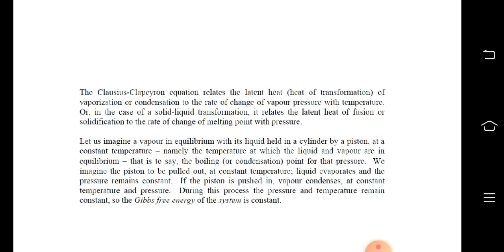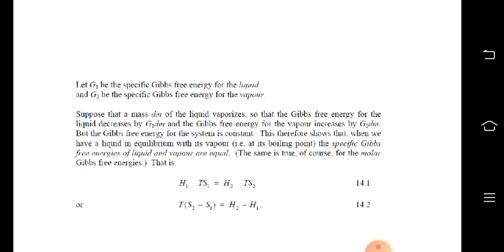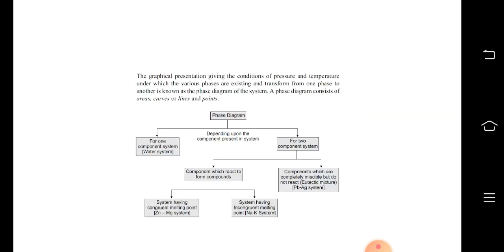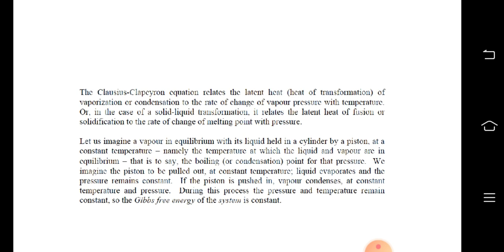Let us imagine a vapor in equilibrium with its liquid held in a cylinder by a piston at a constant temperature, namely the temperature at which the liquid and vapor are in equilibrium, that is to say the boiling point for the pressure. We imagine the piston to be pulled out at constant temperature, liquid evaporates and the pressure remains constant. If the piston is pushed in, vapor condenses at constant temperature and pressure.